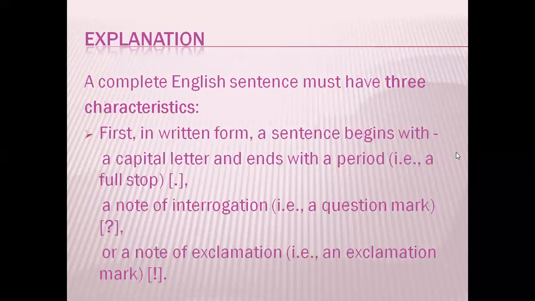Now, let us try to know the sentence and go into details of what sentences are. A complete sentence must have three characteristics. What are the three characteristics of a sentence? Firstly, in written form, a sentence begins with a capital letter when you write. In oral speech, it cannot be indicated, but in written, the sentence should begin with a capital letter and it ends with a period, a full stop, or a note of interrogation or a note of exclamation.